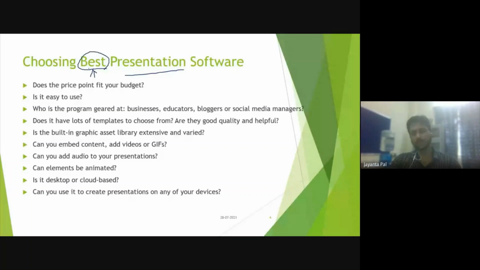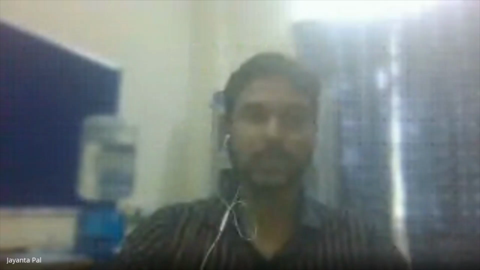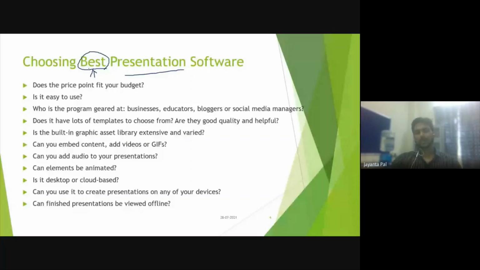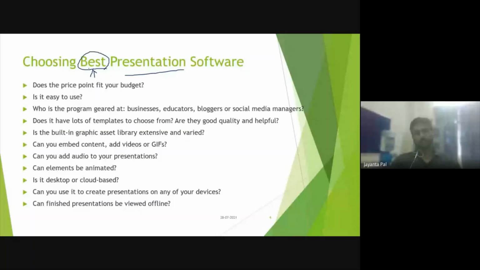So do you need cloud-based software, a cloud-based application? If you need it, then you will go for that. If you do not need it, why should you search for that? So there are different kinds of factors. Okay, so that is also an important thing. The last one: can the finished presentation be viewed offline? That means it may happen that sometimes the internet server is down, or the internet is not connected with your devices. So can you use that particular file offline on your desktop, or laptop, or mobile or tab, whatever devices you have?